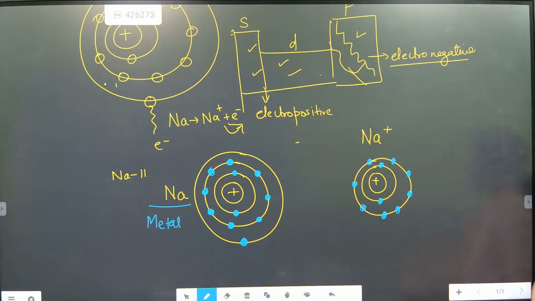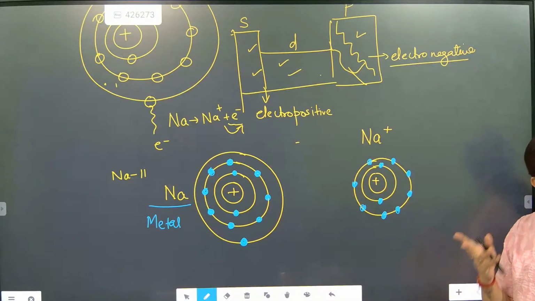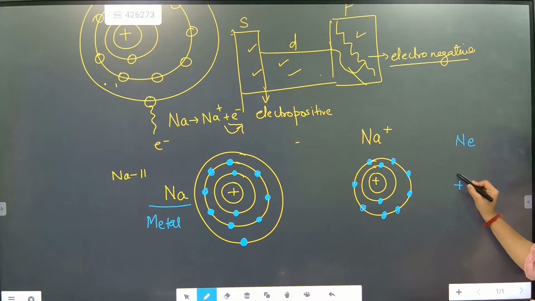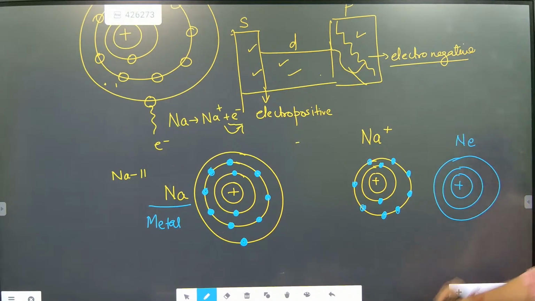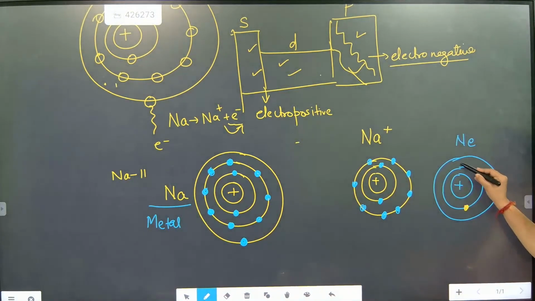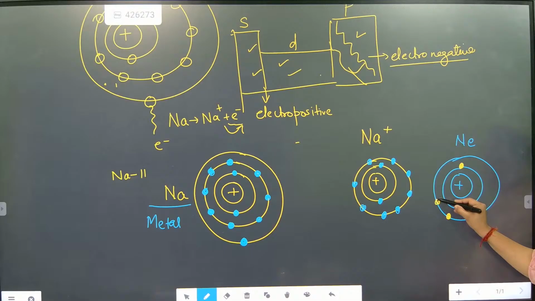Now we will see whose structure it is resembling. After giving 1 electron, whom does it look like? It is looking like neon, because in the neon structure you will find 2 electrons inside and 1, 2, 3, 4, 5, 6, 7, 8.